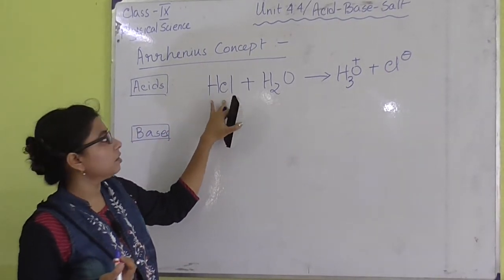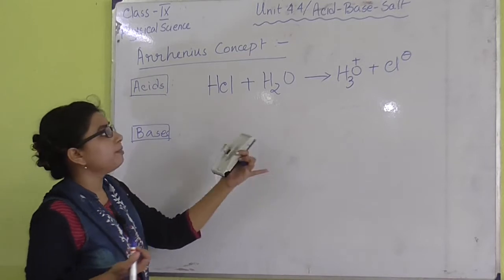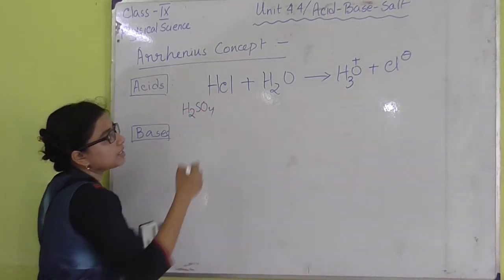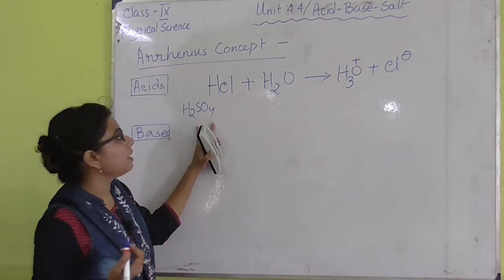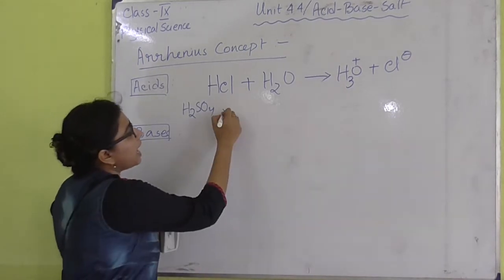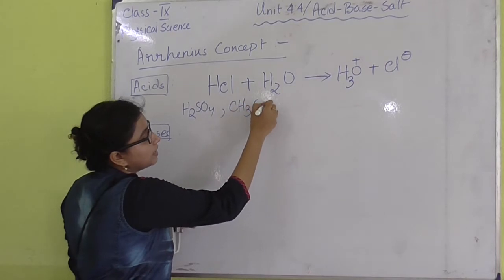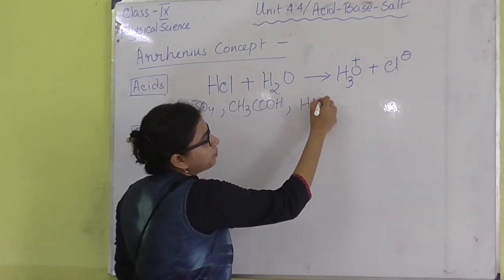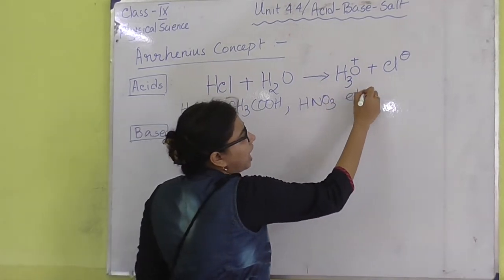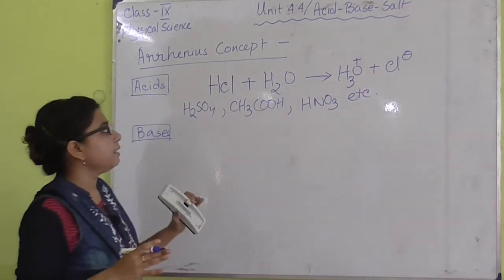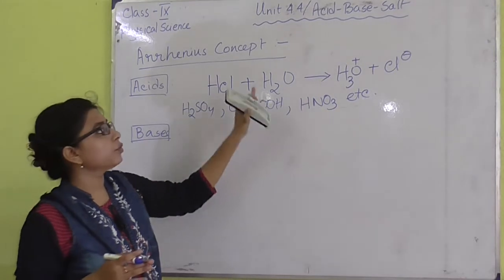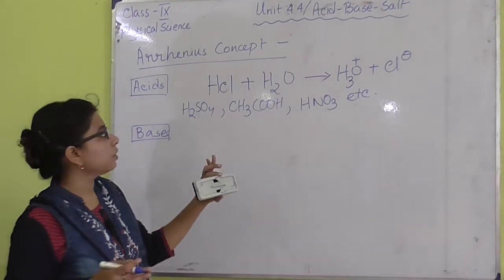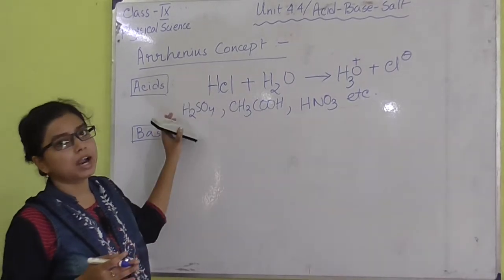In this way we have many acids, like H2SO4, because it can also produce H plus ion in presence of water. We have acetic acid, that is CH3COOH. We have HNO3. Many other acids we know by name, and all of them can produce H3O plus ion in presence of water. So this is according to Arrhenius.